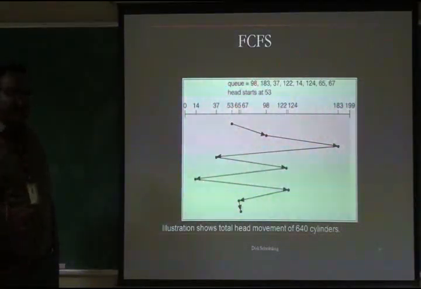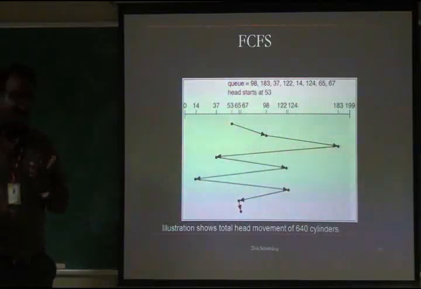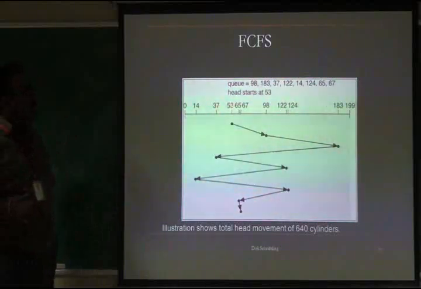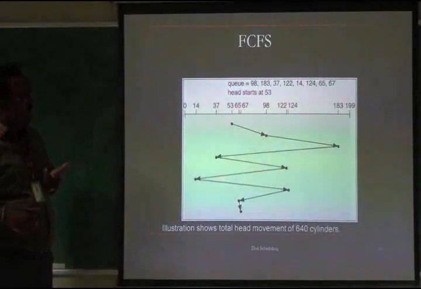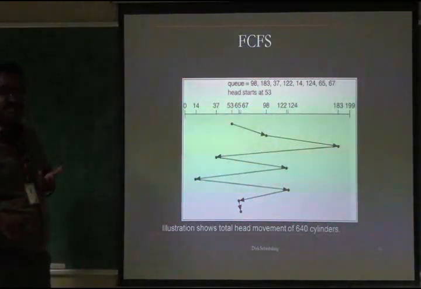What is the queue order? In the ready queue, whichever sector comes, we have to travel along with that. The hard disk is rotating from the cylinder to the sector, with the ready queue having the values in order. The head starts at 53. From 53, the head moves to 98, that is the first one. Again it goes to 183, and then reverses back to 37, then 122, 14, 124, 65, 67.